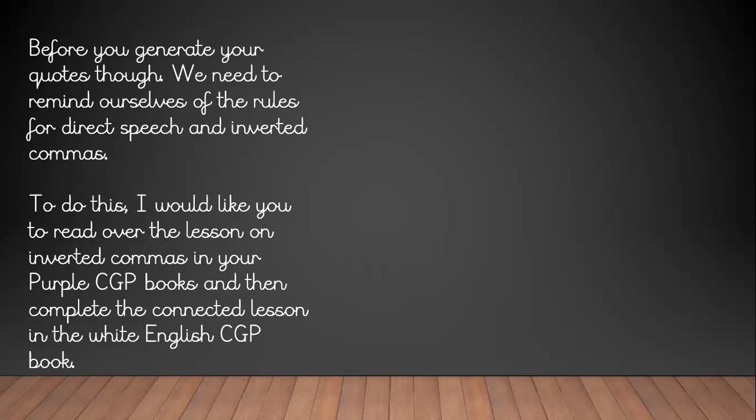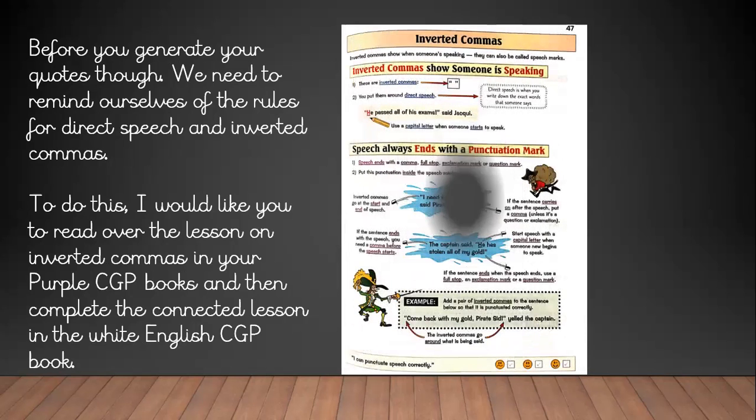To help you with that, I'm going to ask you please to complete a couple of bits in your purple CGP books. So I'd like you to read over the lesson on inverted commas in your purple CGP books. And then I'd like you to complete the connected lesson in the white English CGP books. The pages look like this.